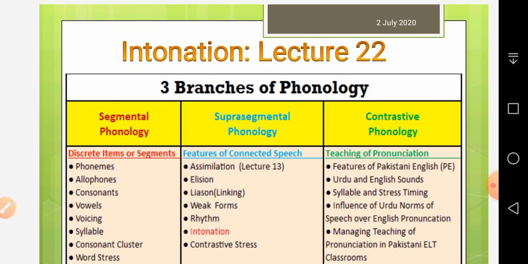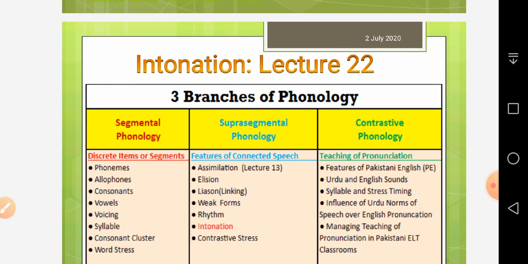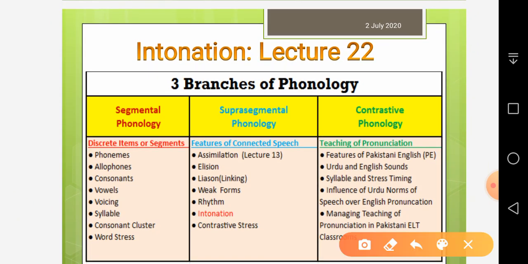So earlier in this series, as you can see on the screen, there are three branches of phonology. One is segmental phonology, second one is suprasegmental phonology, and third one is contrastive phonology. I have already covered lectures in segmental phonology, and now this is the last lecture of suprasegmental phonology, known as intonation.